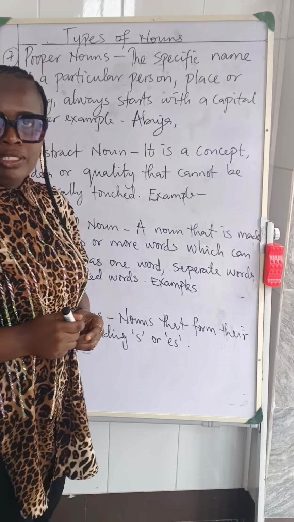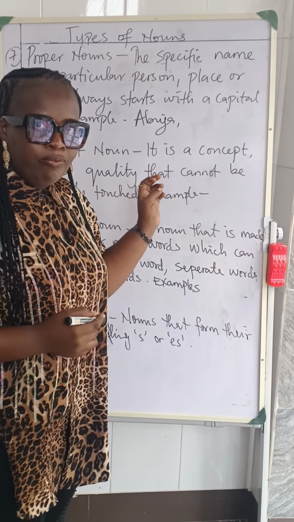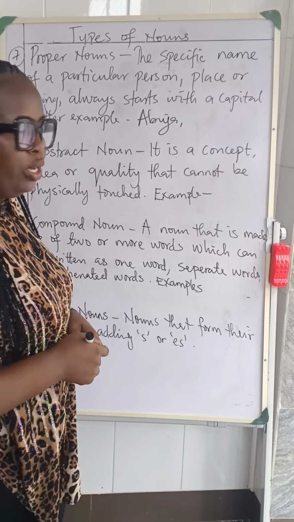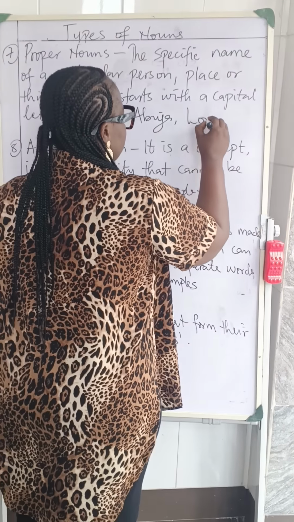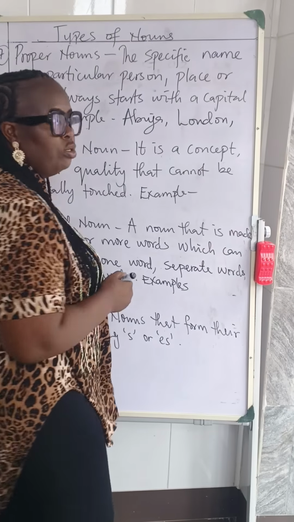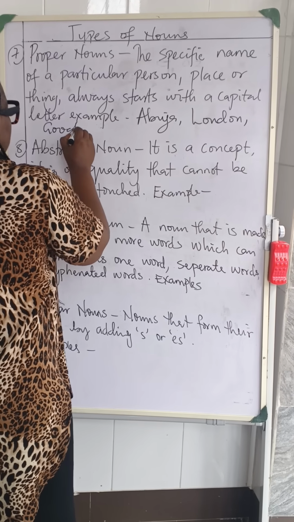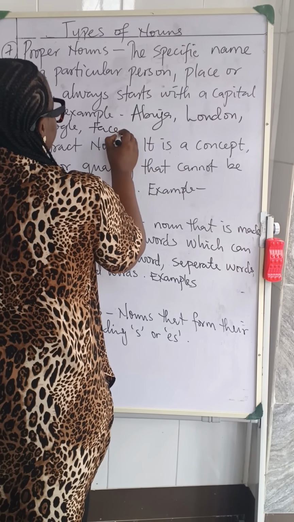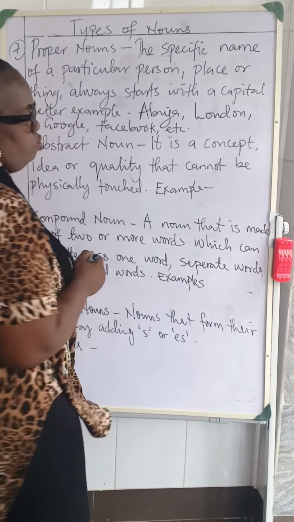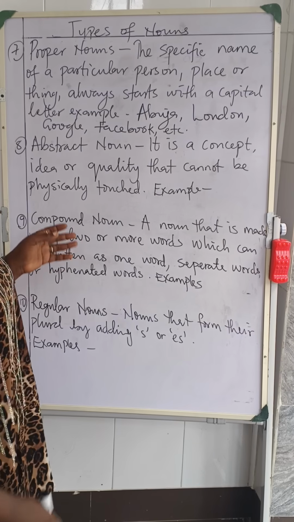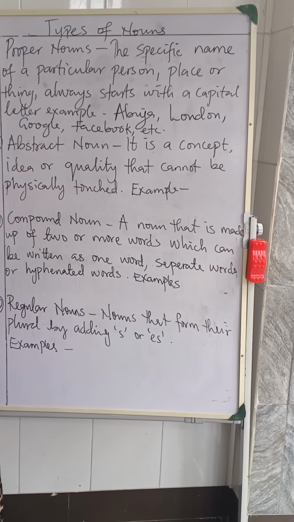which is the capital city of Nigeria. So because it's a specific place, you're going to use a capital A, and it is an example of a proper noun. We have London, right? We have Google. We also have Facebook, etc., and also YouTube. They are all specific names of either a thing, a place, or a person.